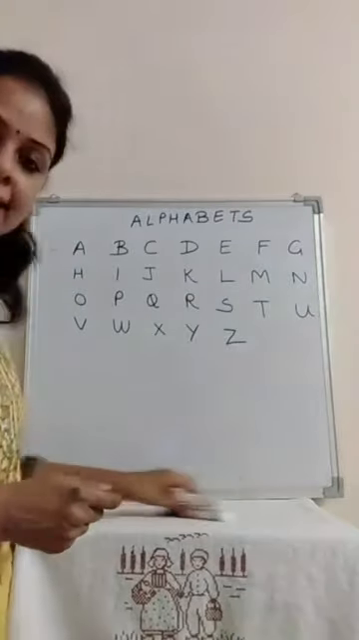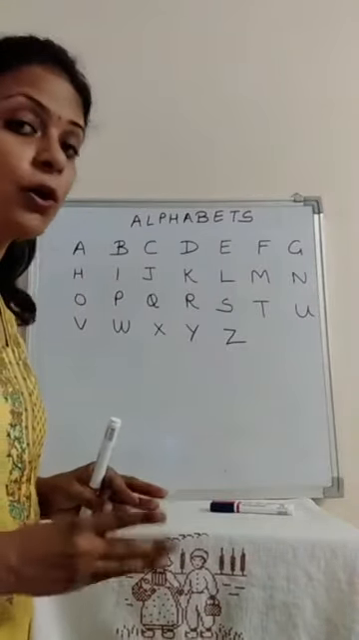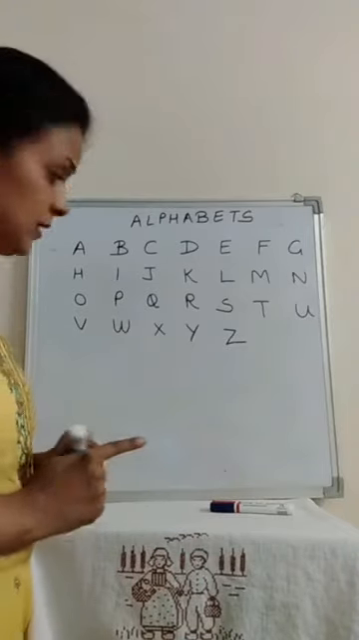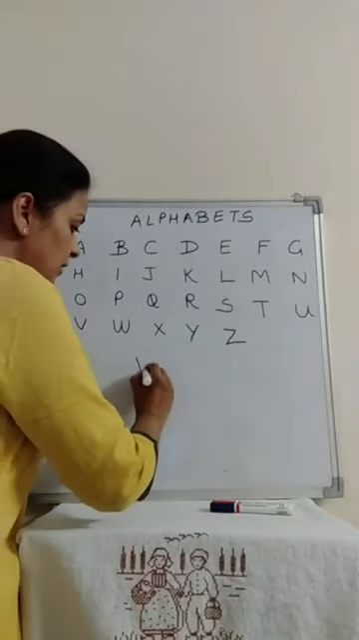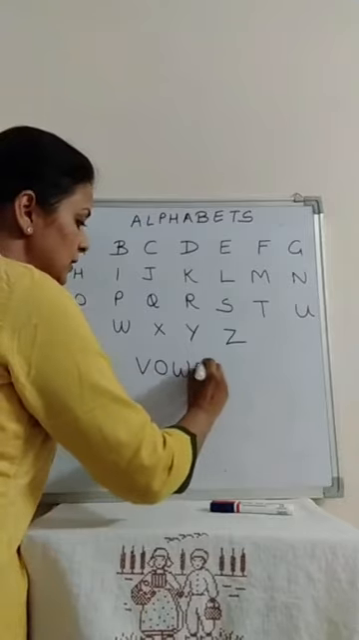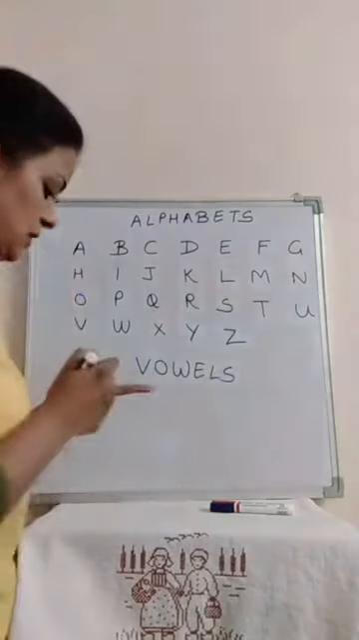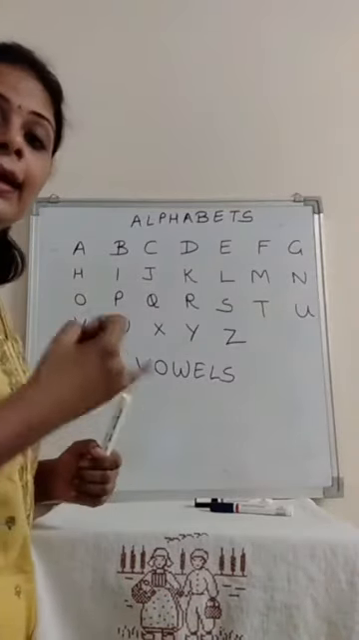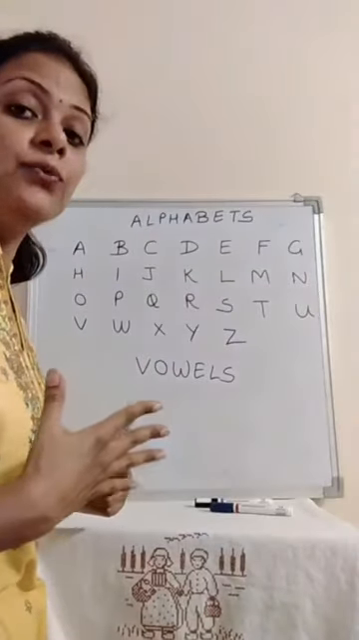Okay. Now let's study about vowels. Yes, it is vowels, not vowels. Vowels. What are vowels? Let's mark all the vowels in the alphabets. Yes. So what are vowels? Can you tell me? Yes. A, E, I, O, U are vowels.